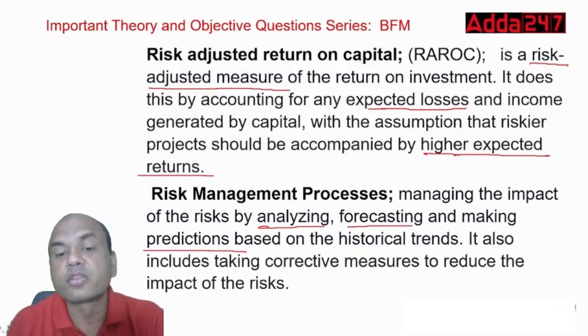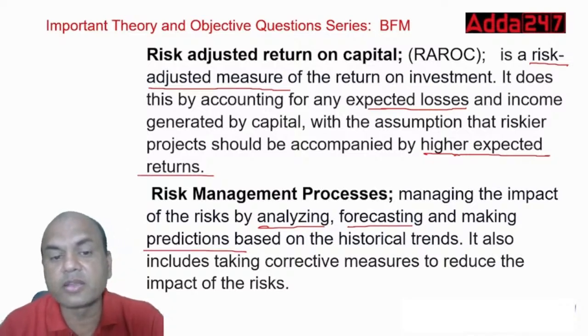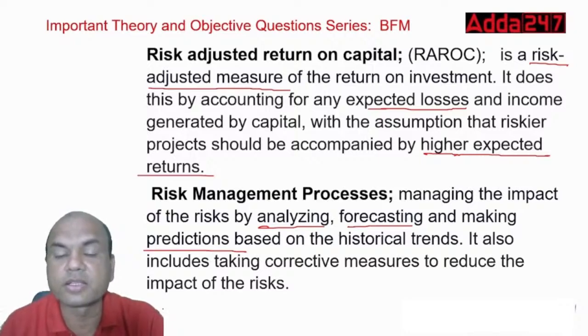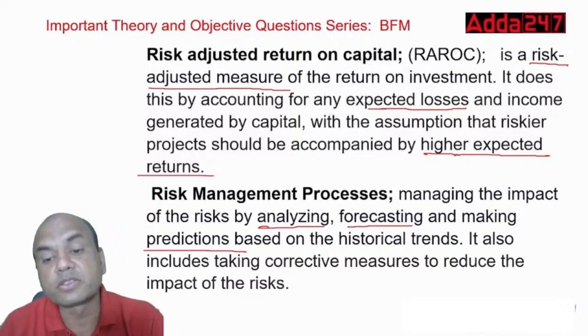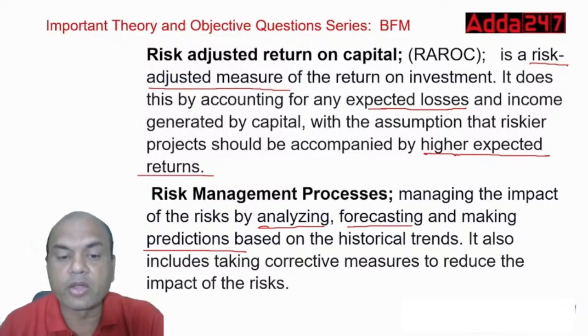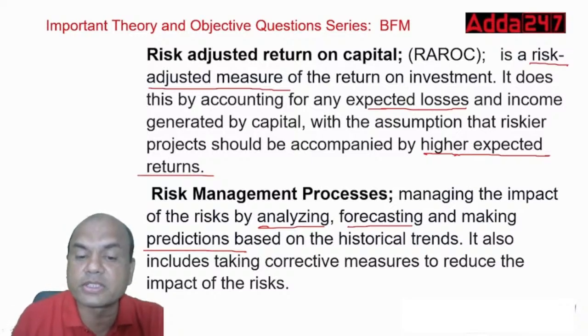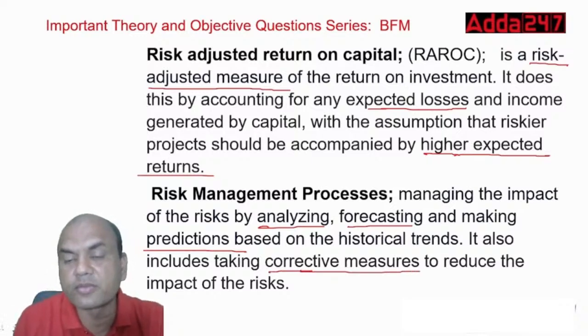Okay. So all the three steps are involved in the risk management process. First is analyzing, second is forecasting, third is making the predictions based on the historical trends. It also includes corrective measures to reduce the impact of the risk. Corrective measures. What do you mean by corrective measures over here?